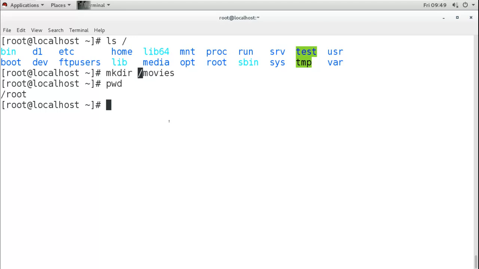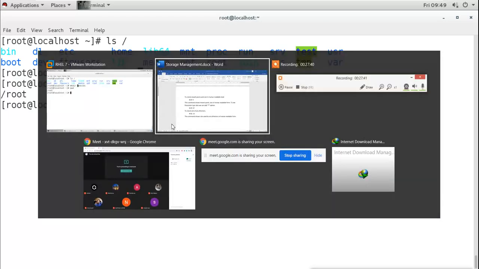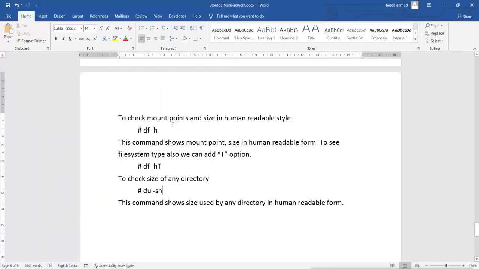So what you can do, you can create separate partition for this. You can do this if you are installing the system, but if you have already installed, then also if you have available space, then you can create the partition. Now remember, we are creating standard partitions. So why do we create new partitions? We create new partition to store data.